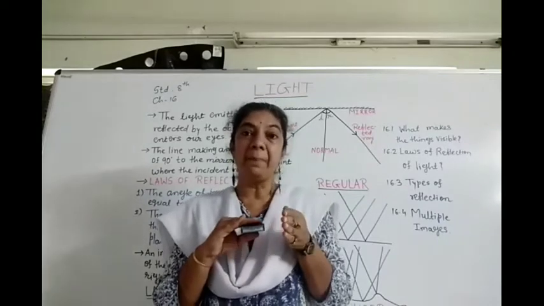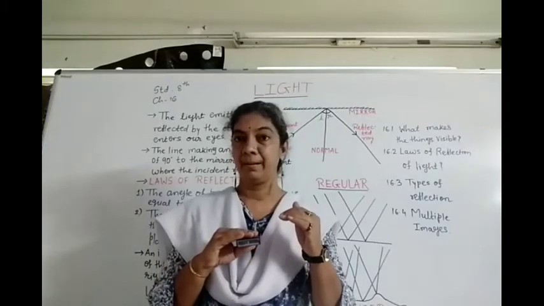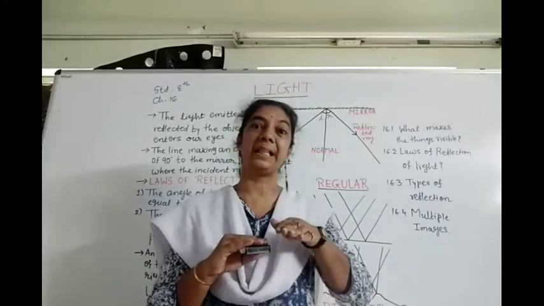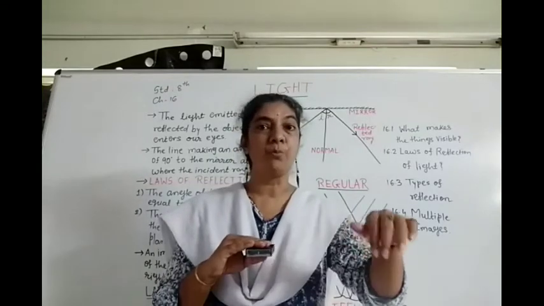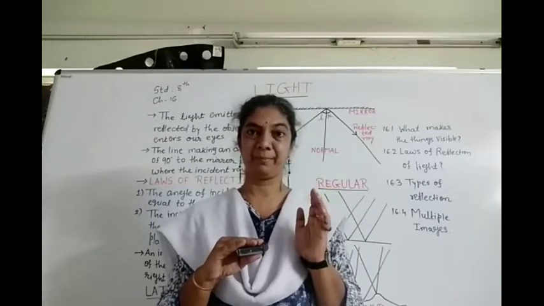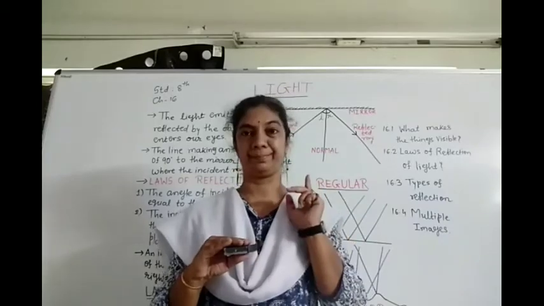But if I bend that paper somewhat, then can you imagine? I won't be able to see the ray which is moving in the direction of reflection. So the ray is traveling in the same plane.